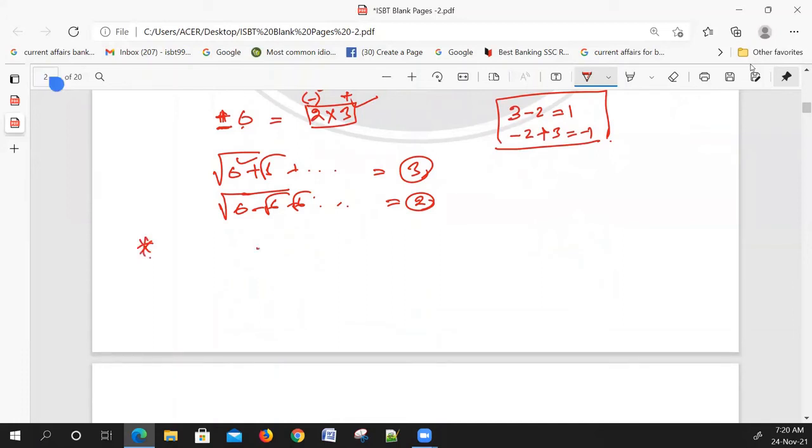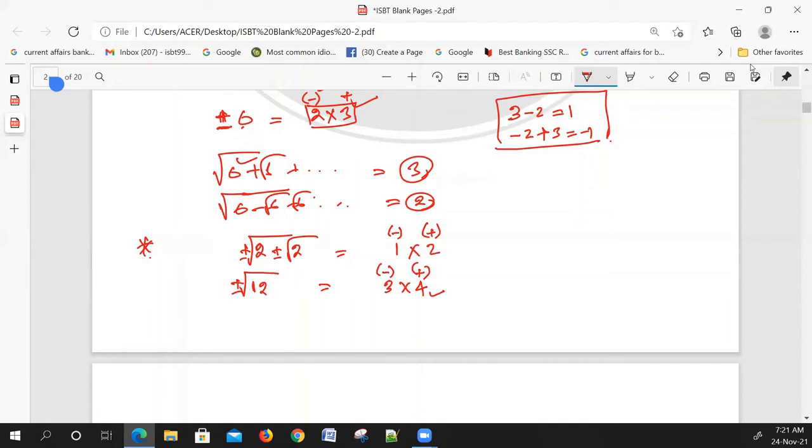For example, root 2 plus or minus, continue. If the sign is plus, we take, this means 1 into 2, the bigger number. If the sign is minus, we take the smaller number. And like this, root 6. Suppose root 12 plus or minus, it should be 3 into 4. If the sign is positive, the answer should be the bigger number. If the sign is negative, the answer should be the smaller number.